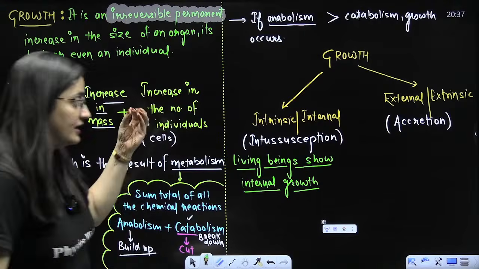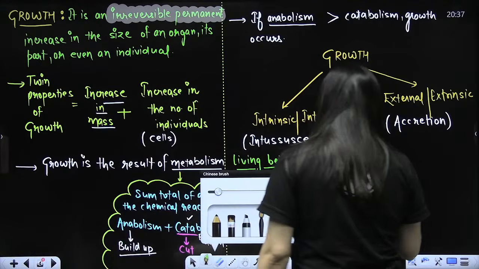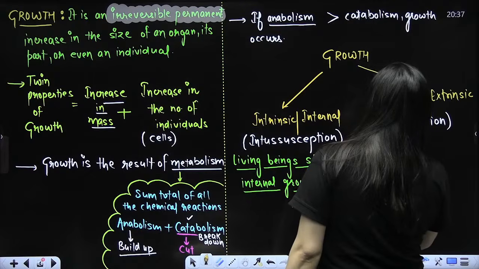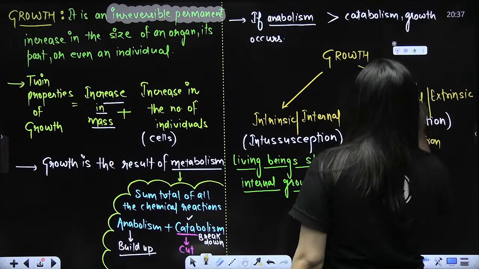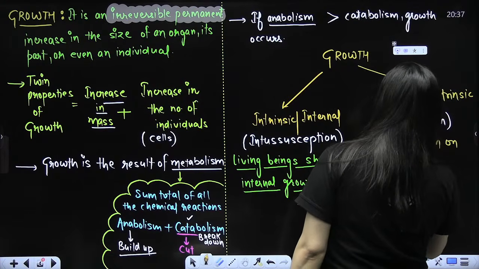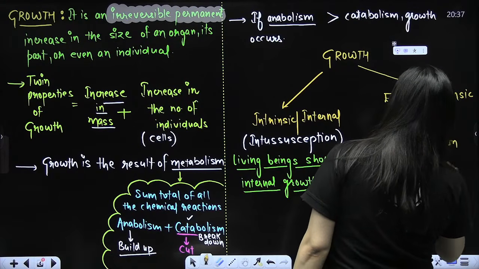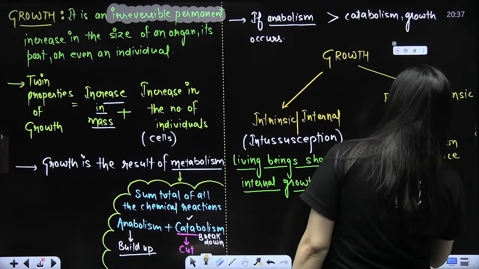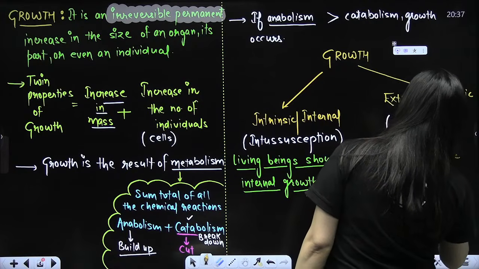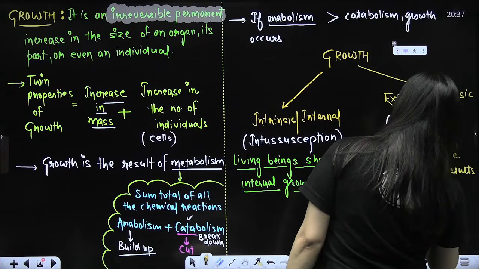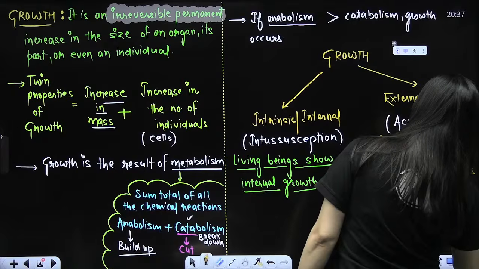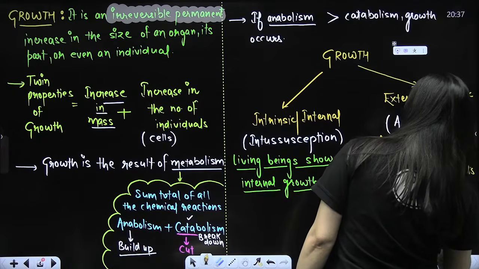Now, when it comes to external growth, accumulation on the body surface occurs, which results in an increase in mass. So what is happening here?